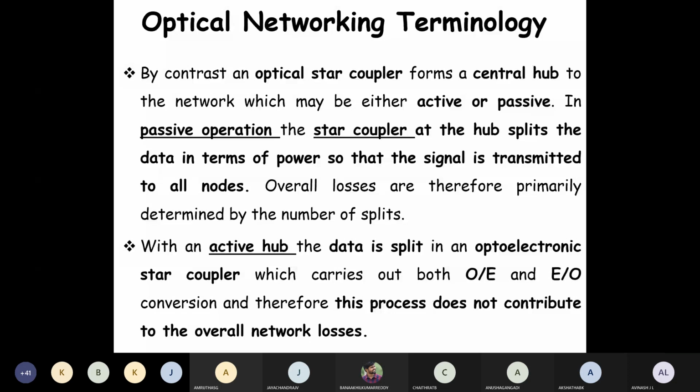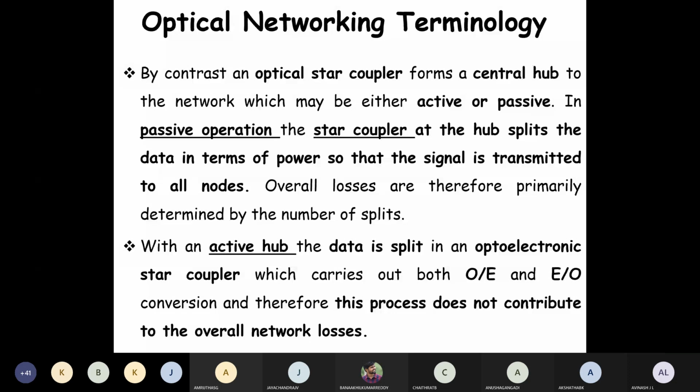So you can see the next diagram, that is optical. Reconfigurable optical add or drop multiplexer, that is ROADM. OADM is a fixed one, so now we are going to include reconfigurable also. In this particular diagram, you can see that there is a single channel, that is one particular